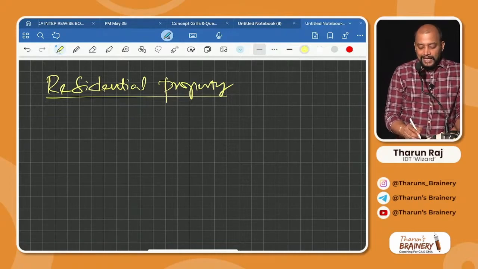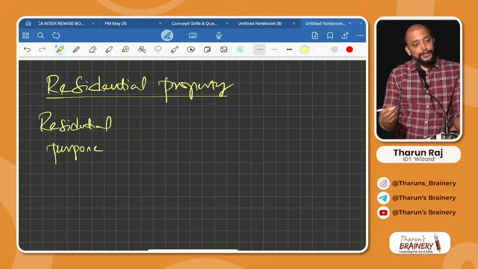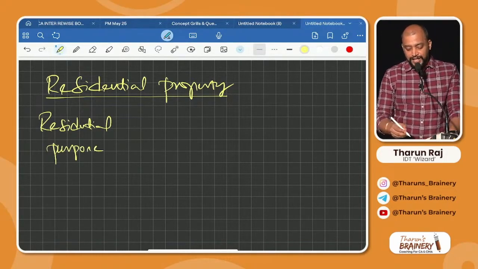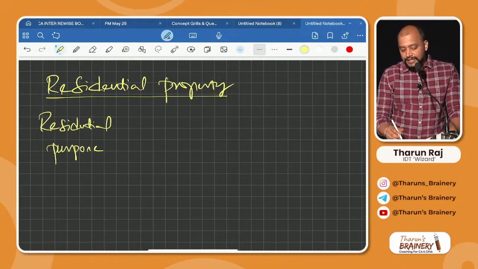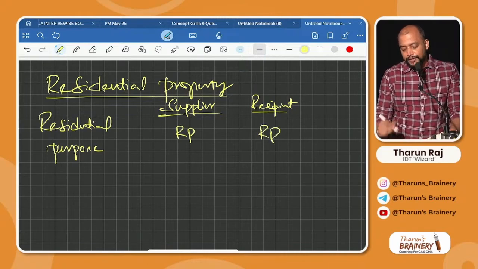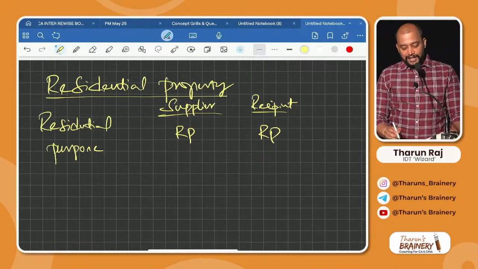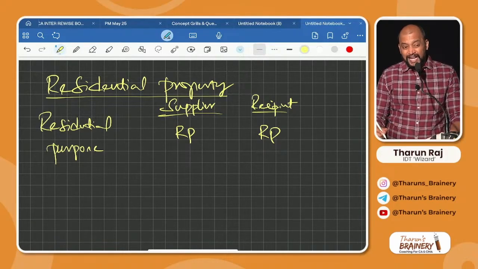It can be for residential purpose, and that may be given to a registered or an unregistered person. So supplier and recipient: supplier also registered, recipient also registered. What is your answer? Residential property for residential purpose to a registered person. What is your answer?